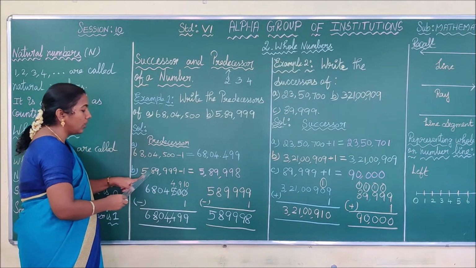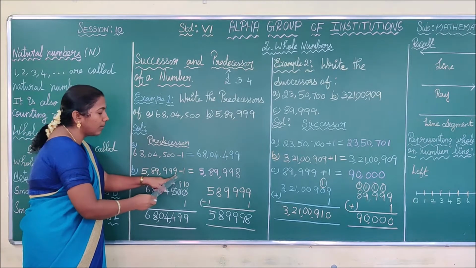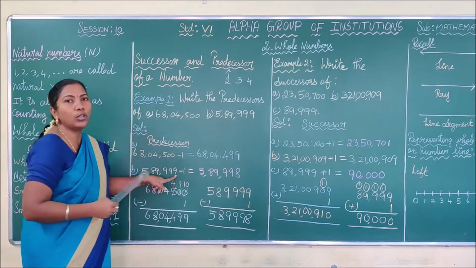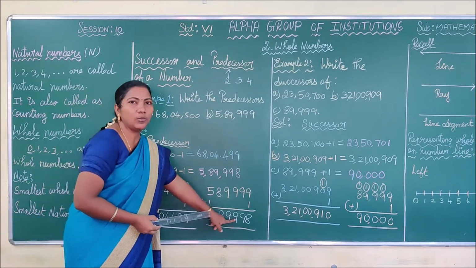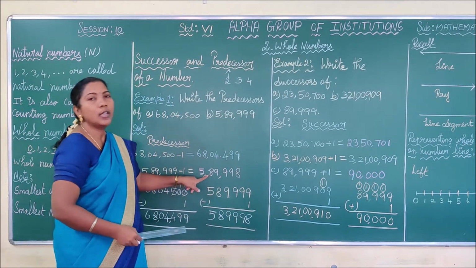See the next one, 5,89,999. If you subtract 1, 9 minus 1, you can easily write the answer 5,89,998. Suppose you don't know the answer, you can do the calculation in your rough work, easily find the answer, and write this final answer as the predecessor.